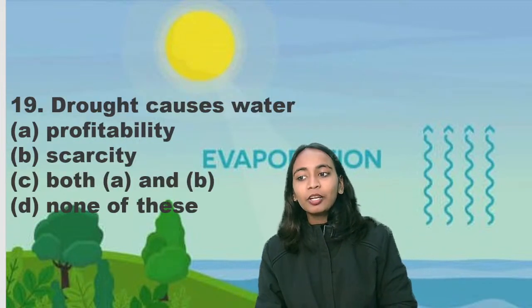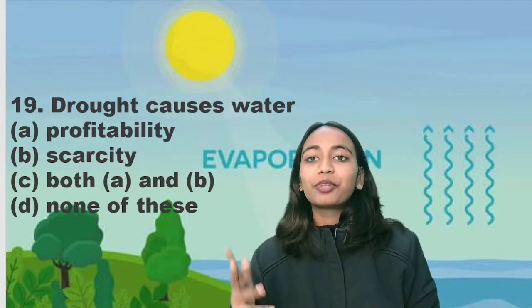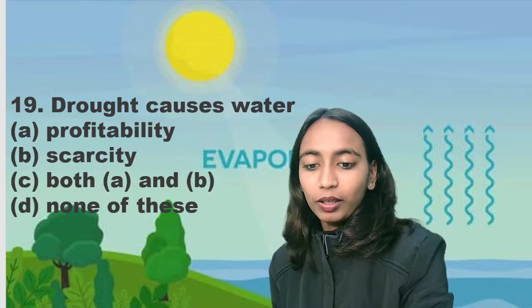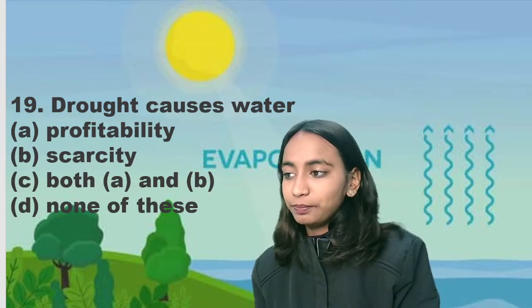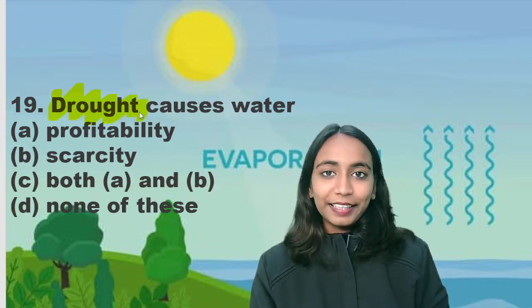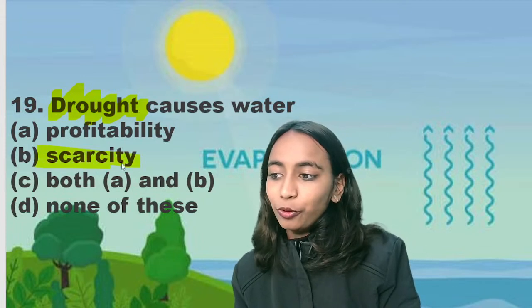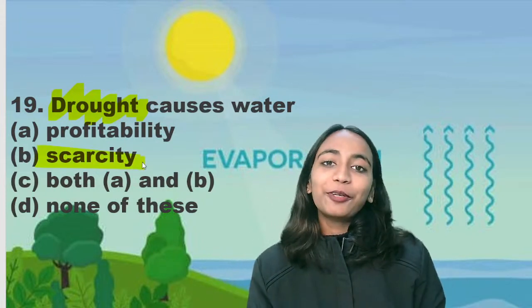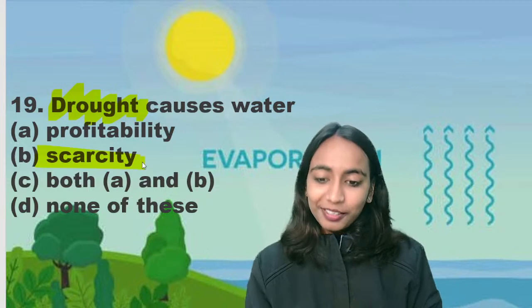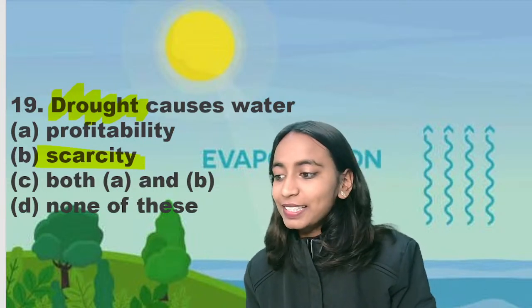Question number 19. Drought causes water scarcity, profitability, both A and B. So what exactly is drought? Drought is called सूखा in Hindi. Whenever there is a scarcity of water, that leads to drought. The reason for drought is that it is caused due to scarcity of water. So the right answer we have is option B, that is scarcity.